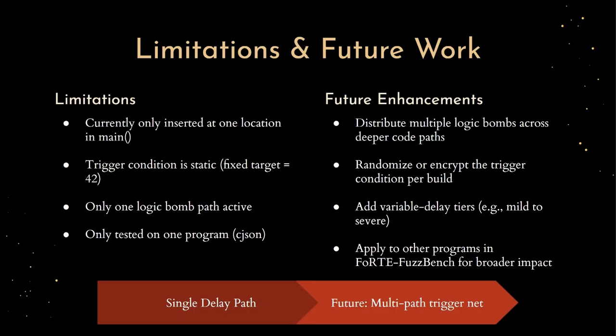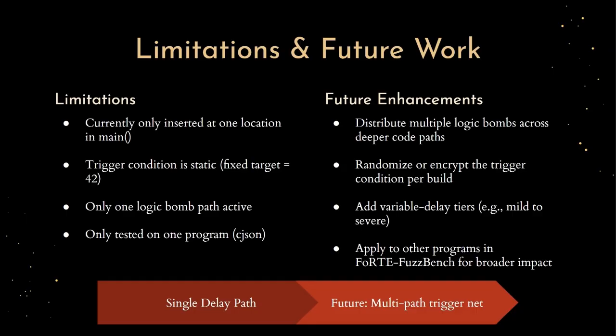Now, let me be real. Even though this project worked and hit the goals, there are definitely some ways it could be improved or expanded if I had more time. For one, the logic bomb right now is in a single place, right after the file input is read. That's fine for this demo, but in a real world application, I could scatter these checks throughout the different code paths, and maybe tie different delay triggers to different parts of the input structure, or even make the delay scale based on hash results. That would make it way harder for a fuzzer to predict or work around.